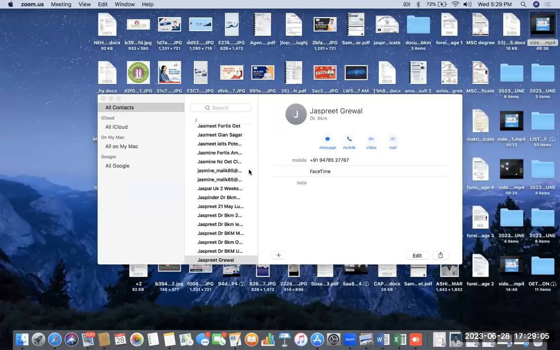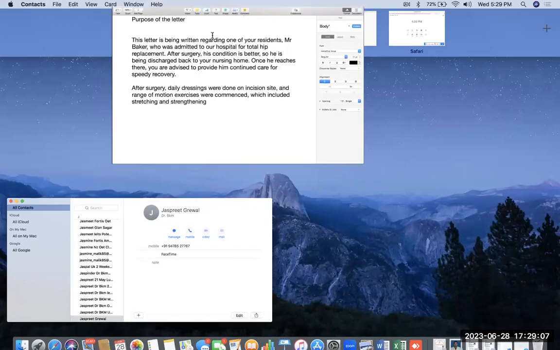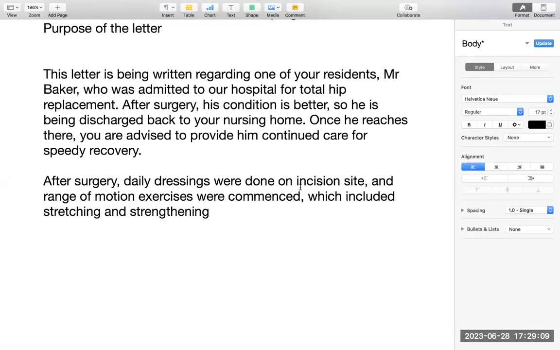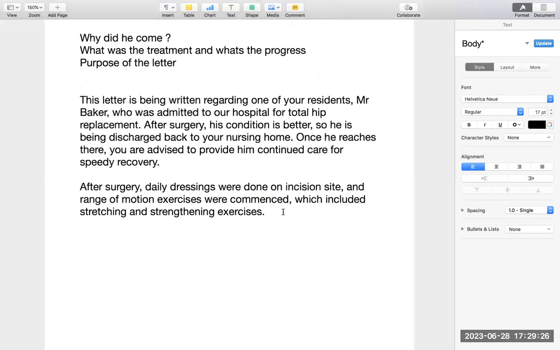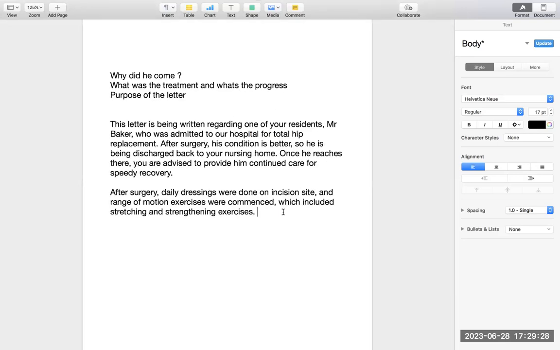Again, coming back to the basics, I was telling you about this. So after surgery, daily dressings were done, and range of motion exercises were commenced, which included this and strengthening exercises. Done. So my other line, and watch, the word count will automatically get complete. This confirms to me that I don't have to write anything more than this in OET. This is about word count.